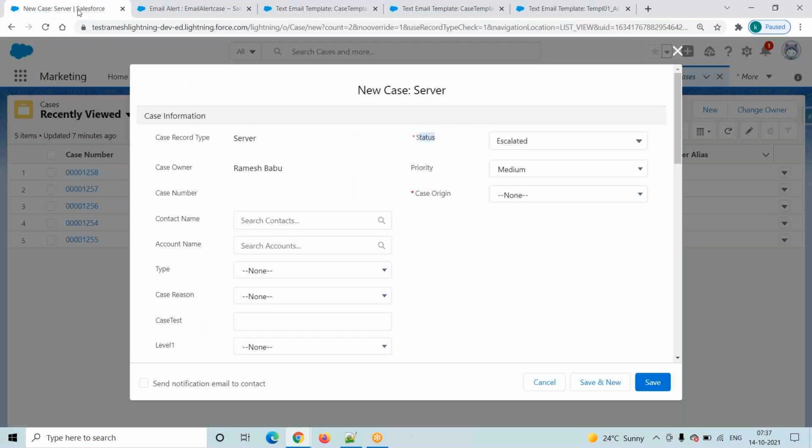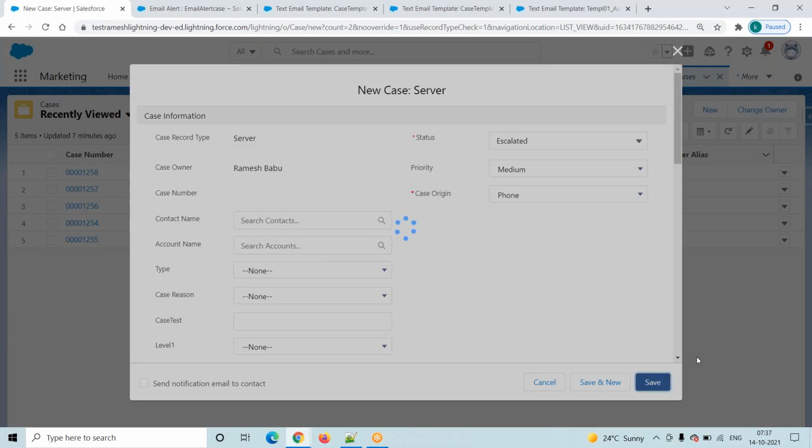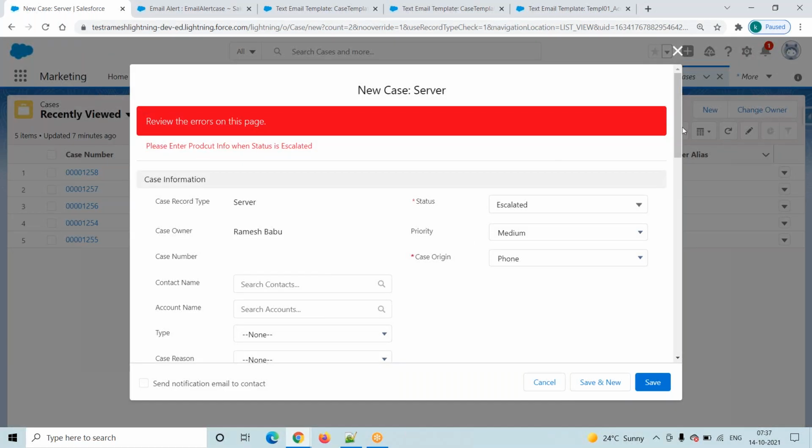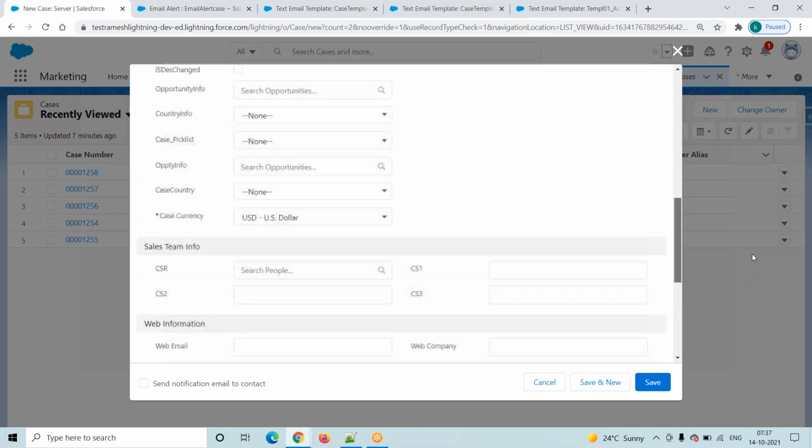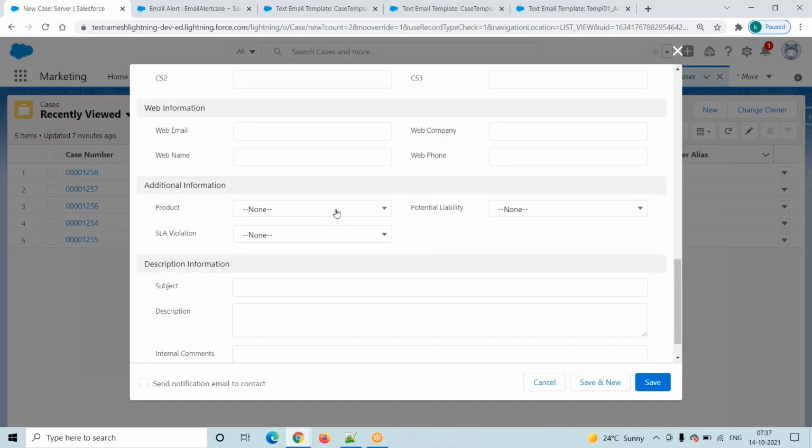Now we want to test. How to test: go to the case tab and click on the new button, while creating a new record only, not an existing record. Select all these details and click on the save button. Please enter product information. Go to here, where is product information? Product. Click on the save button.